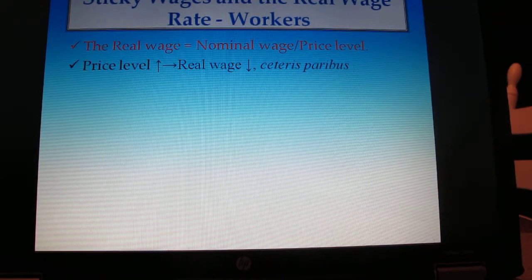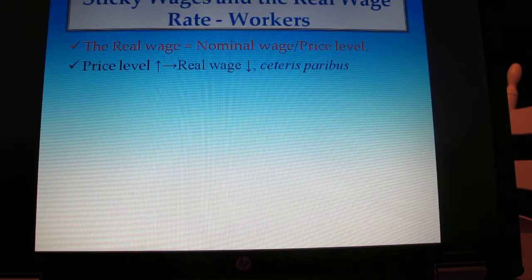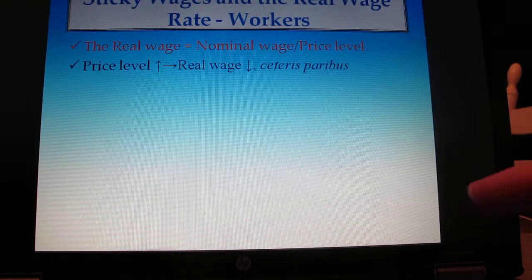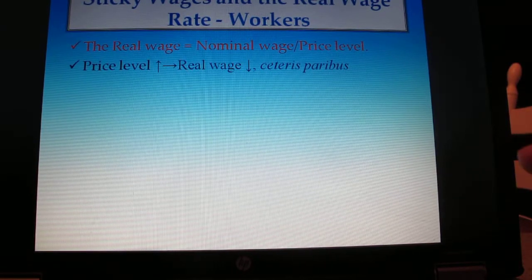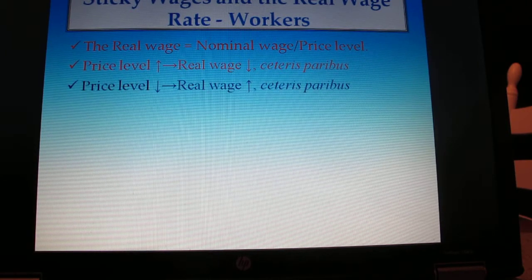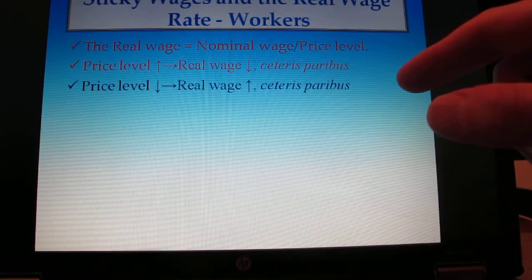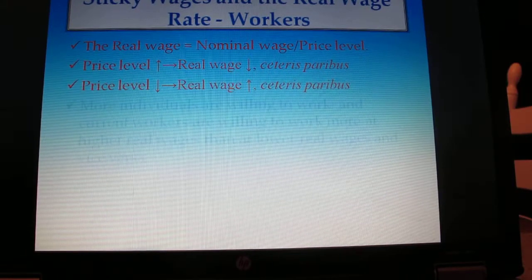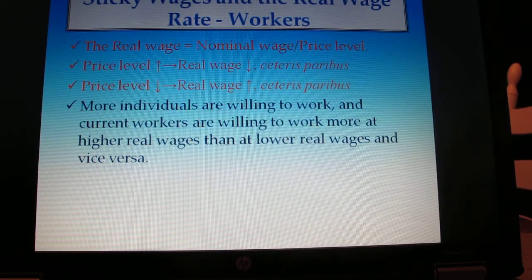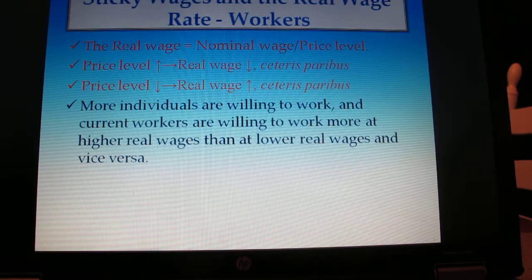As the price level increases, real wages typically fall. In other words, as inflation increases, the wage that you make right now in real terms, meaning inflation adjusted terms, goes down. And as the price level decreases, your real wage, whatever you make on an annual basis, goes up. More individuals are willing to work, and current workers are willing to work more, at higher real wages than lower real wages, and vice versa.